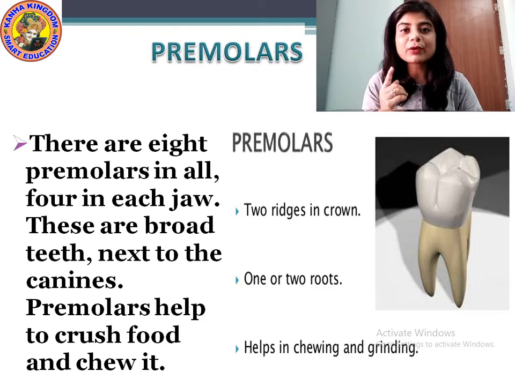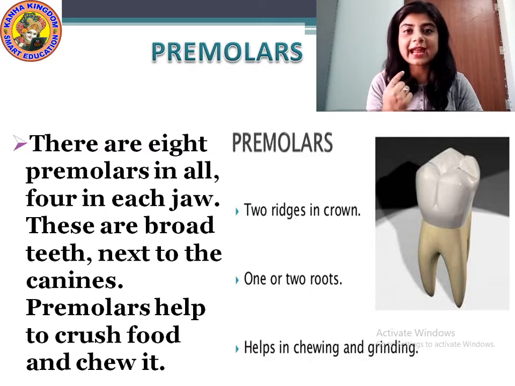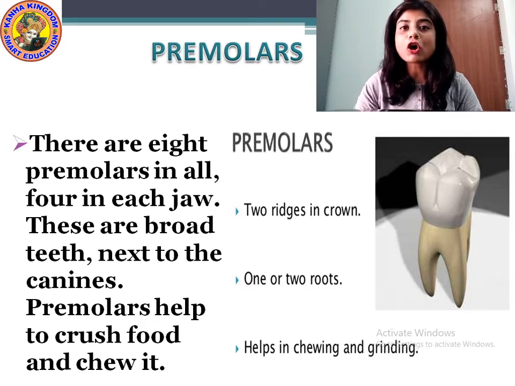On the right side you have 2 premolars and on the left side you have 2, in the upper jaw and in the lower jaw also. Altogether there are 8 premolars in our mouth.